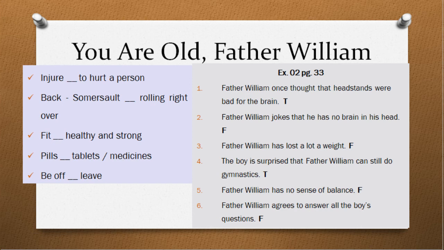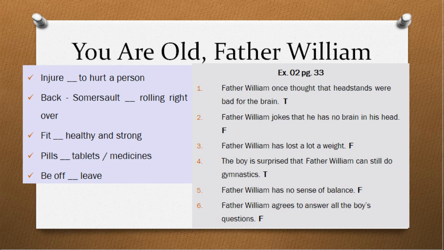Number 1 is, Father William once thought that headstands were bad for the brain. In stanza number 1, read it carefully. He is saying that he first thought that headstands were bad for the brain, but later he realized that it was not correct. So the first statement is true. Put T in front of the first statement. Statement number 2. Father William jokes that he has no brain in his head. Read the poem. No, he didn't say that. This is a false statement.